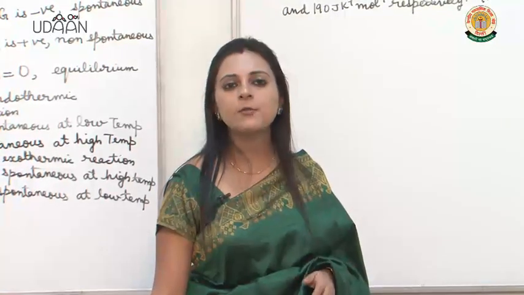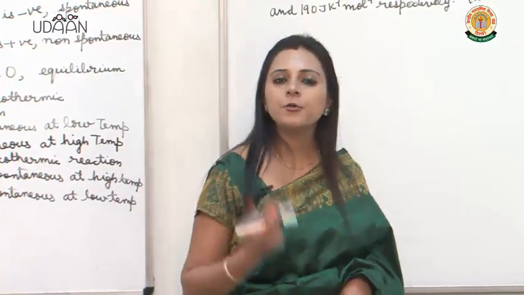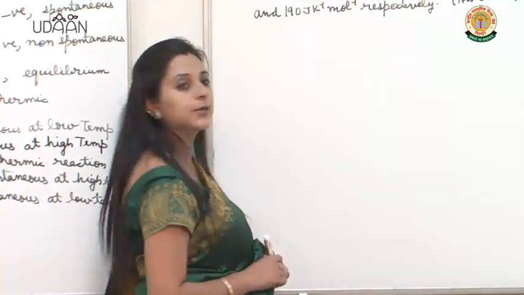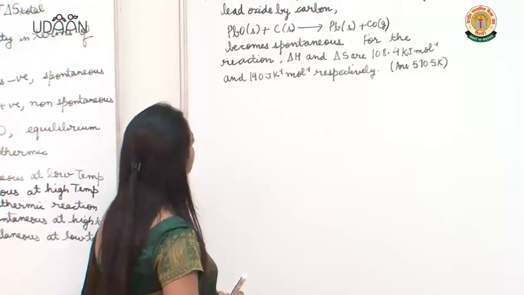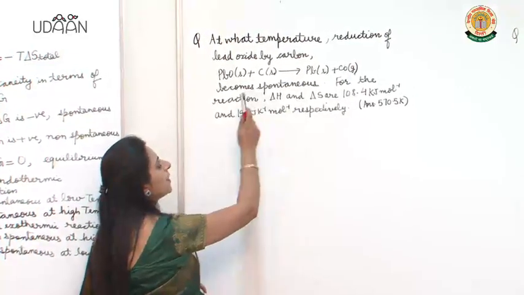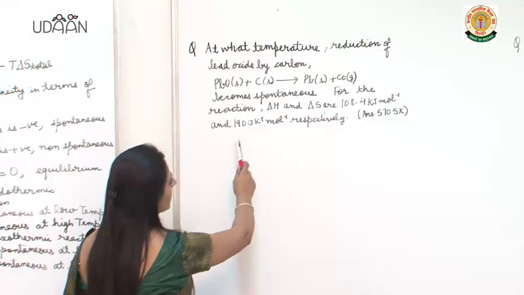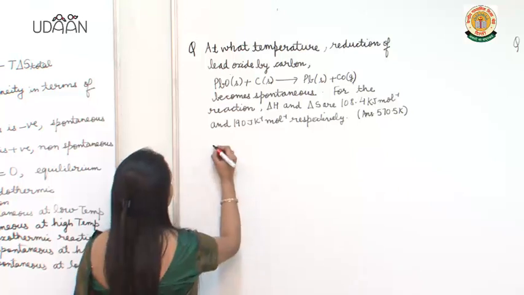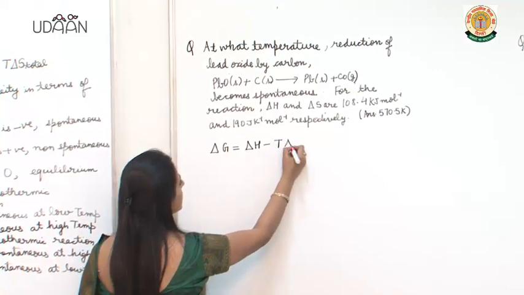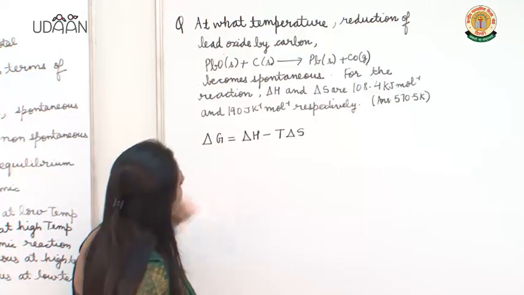Now let us solve some problems related to the concepts we have just studied. We will see how we apply the formulas which I have just told you to the numericals. Now let us look at the first question. At what temperature does reduction of lead oxide by carbon, and the equation is given to you, become spontaneous? For the reaction, delta H and delta S are these. Now you will apply the equation delta G is equal to delta H minus T delta S. But see, delta G we don't have to find out, we have to find out the temperature.